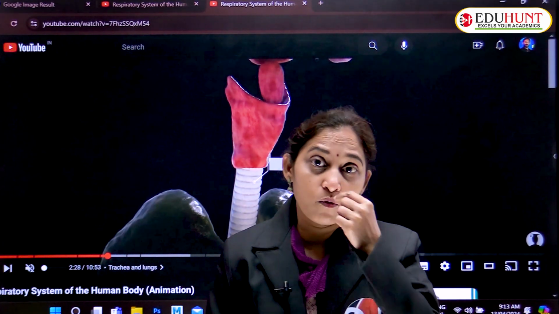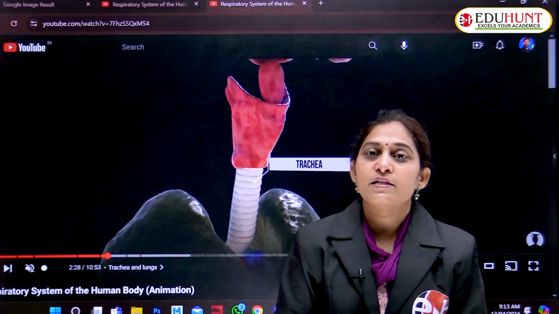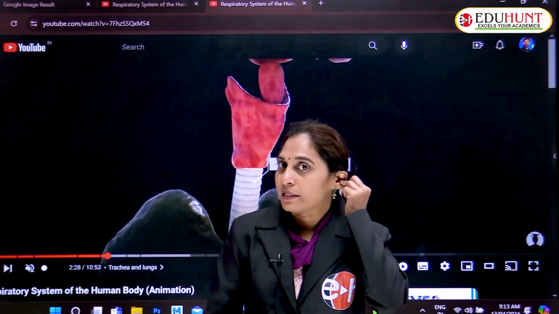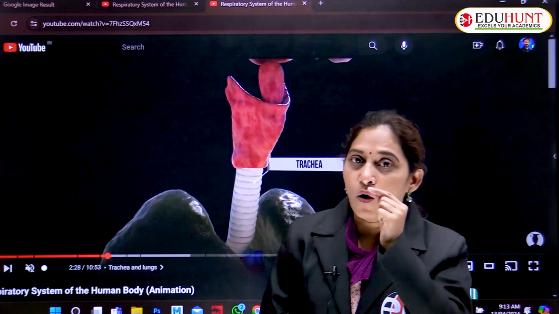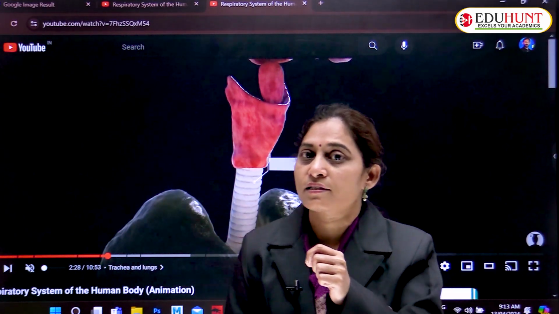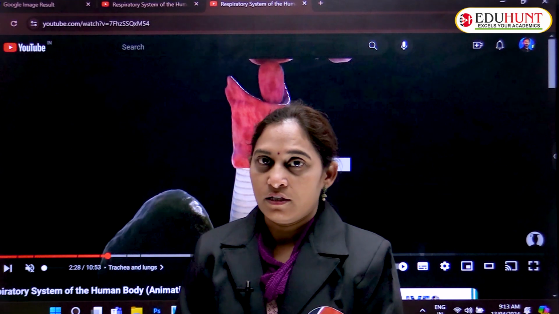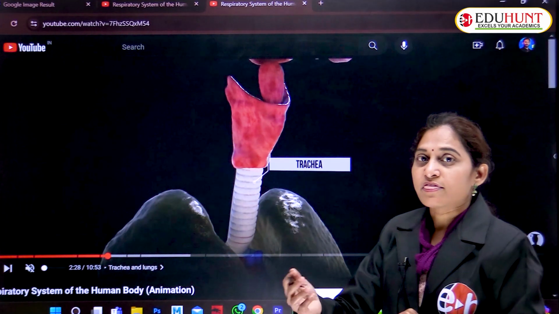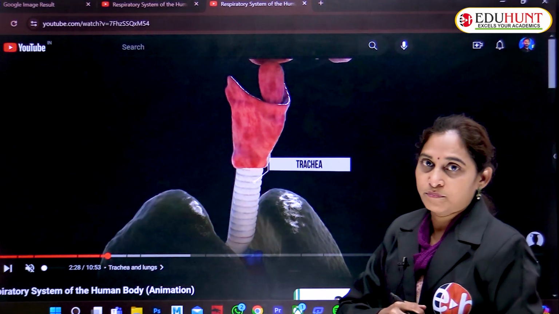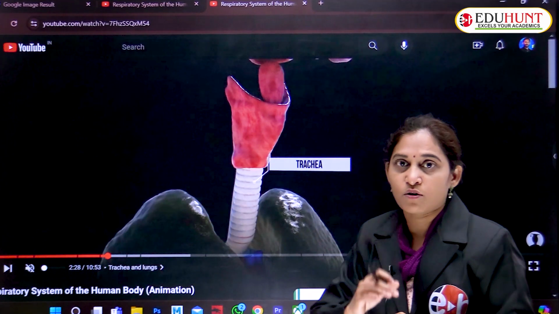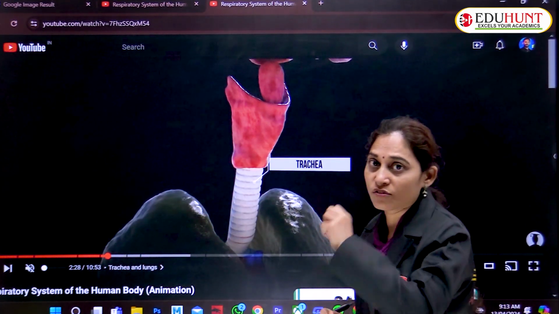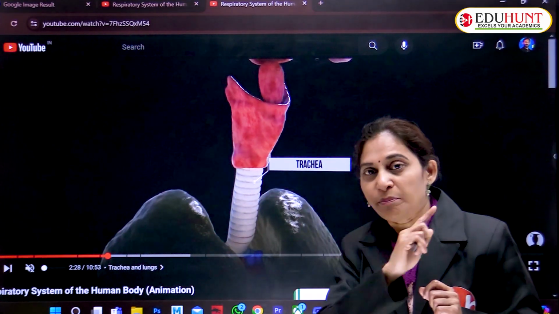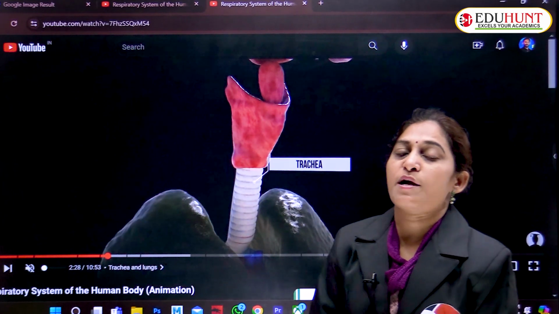Mana nose ela move cheyagalagutunnamu ante, the reason is cartilage is present at the tip, and even the pinna, ears kuda move avutunnayi kada. So bone move avadu, but cartilage is somewhat flexible. So soft bone, cartilage, that kind of cartilaginous rings that cover the trachea prevent collapsing of the trachea and give mechanical strength to the trachea. So idanta ee trachea full complete rings kaadu, these are C-shaped rings.